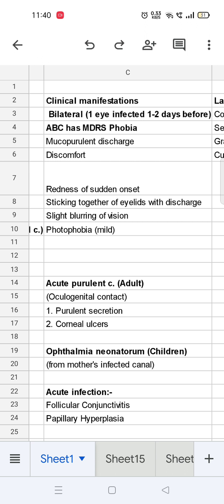sudden onset. From S we have sticking together of eyelids with discharge. And from S we again have slight blurring of vision. From phobia we have photophobia, which is mild. So these are the clinical manifestations of ABC. So how to remember this? ABC has MDRS phobia.